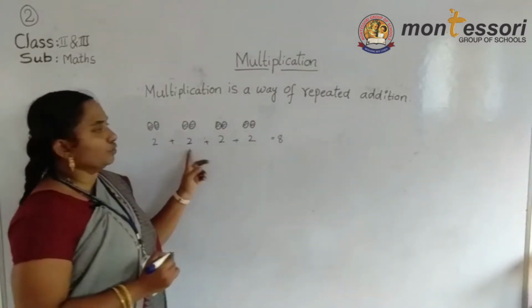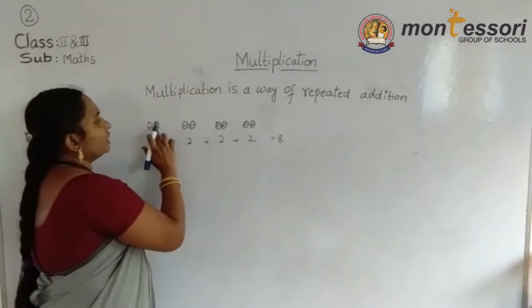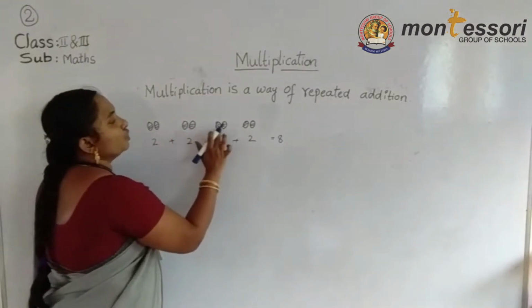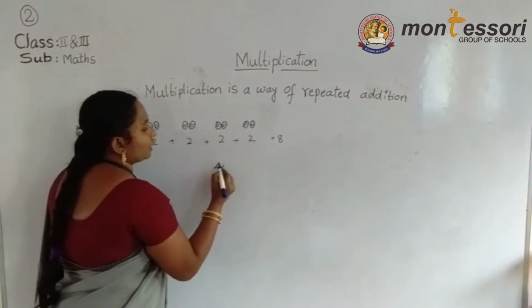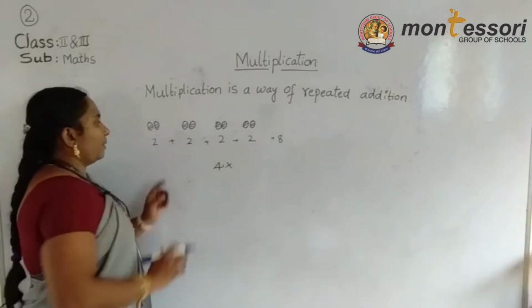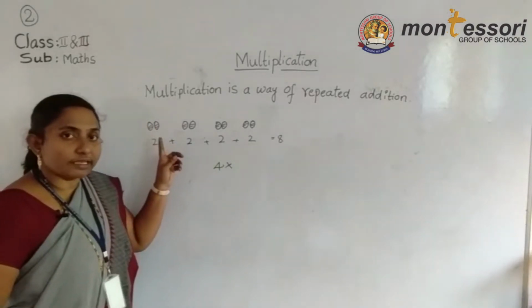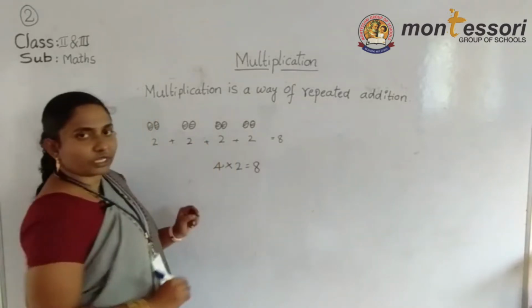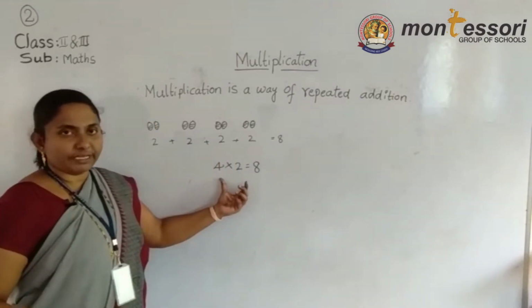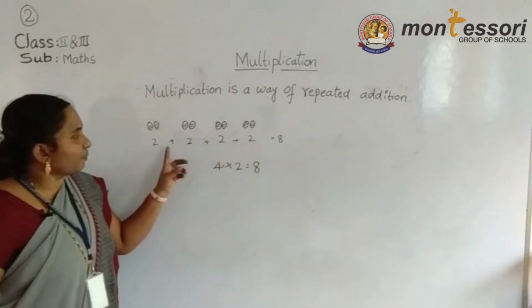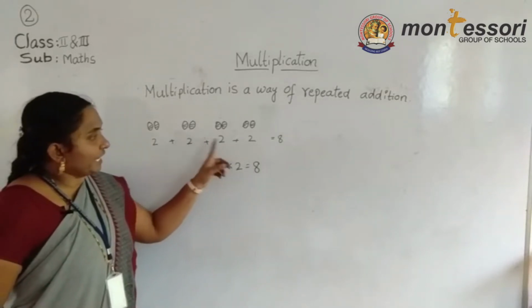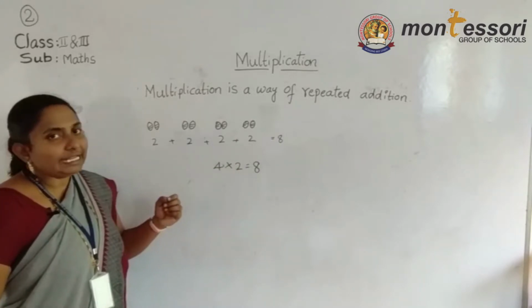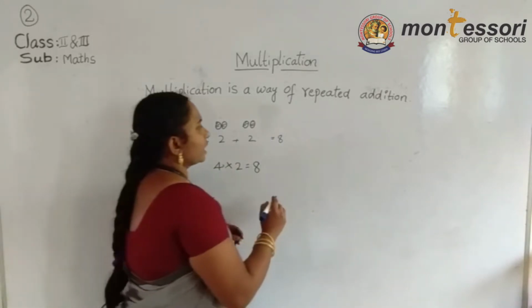Addition takes more time. So now what we can do, here how many groups are there? 1, 2, 3, 4. 4 into, here each group, how many balls are there? 2. 4 2s are 8. This is a short way. We can do the addition, which takes more time, or we can do the multiplication, which takes less time. For example, look at the board once.